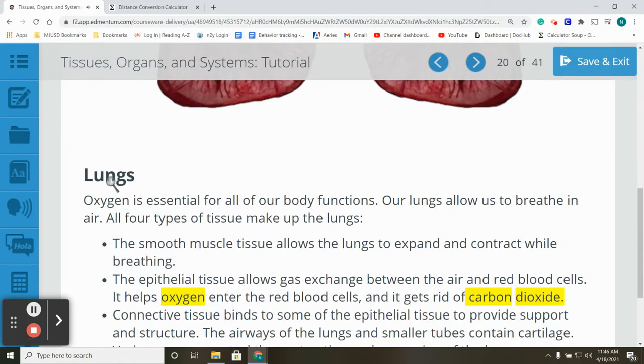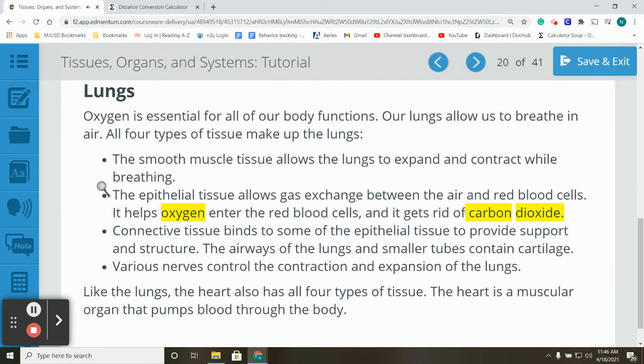Lungs. Oxygen is essential for all of our body functions. Our lungs allow us to breathe in air. All 4 types of tissue make up the lungs. The smooth muscle tissue allows the lungs to expand and contract while breathing. The epithelial tissue allows gas exchange between the air and red blood cells. It helps oxygen enter the red blood cells and it gets rid of carbon dioxide.